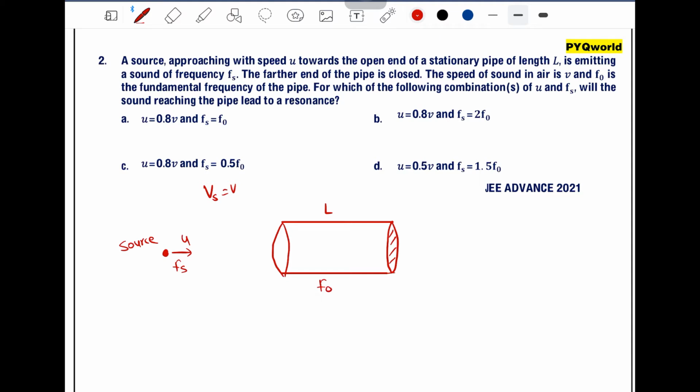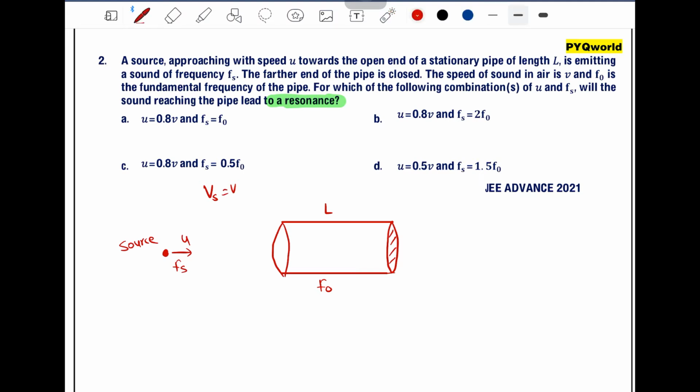For which of the following combinations of u and Fs will the sound reaching the pipe lead to resonance? Now we know that in the case of a closed pipe, resonance will happen only when the frequency is an odd multiple of F naught, the fundamental frequency. So the fundamental frequency is given as F naught. Now if the source frequency is an odd multiple of F naught, then and only then resonance will happen.